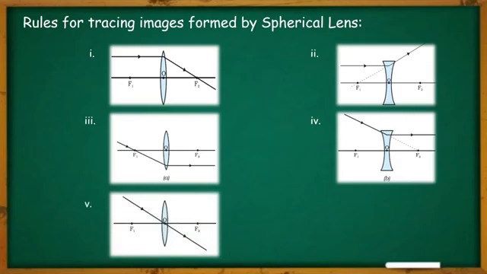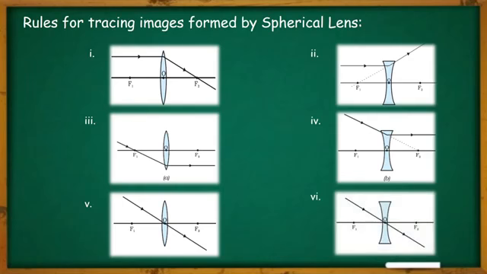Rule 5. The ray of light which is passing through the optical center remains undeviated, both in case of concave lens and in case of convex lens. So these are all about the rules for tracing images formed by the spherical lenses.